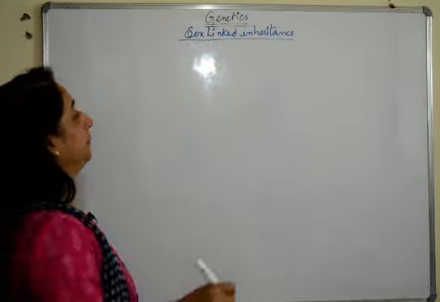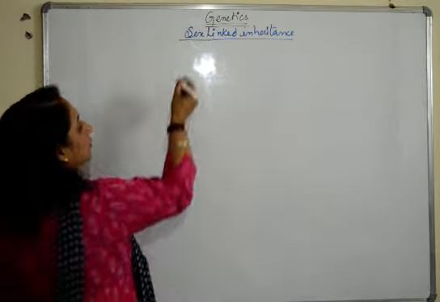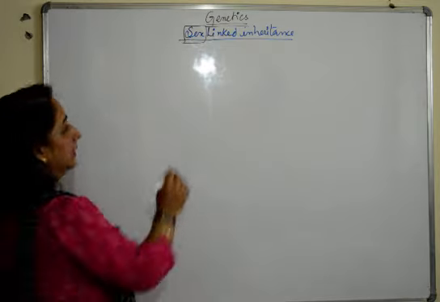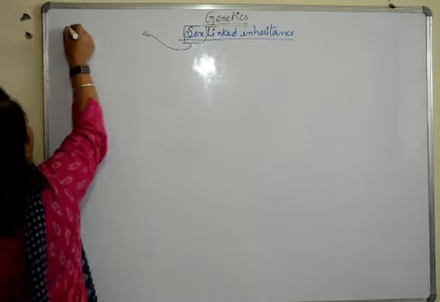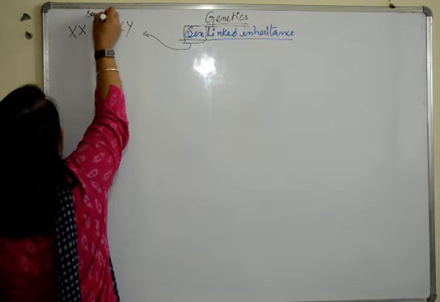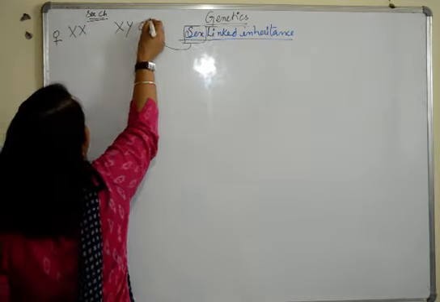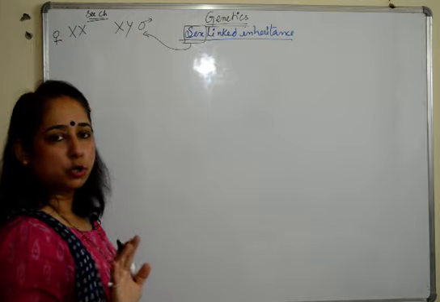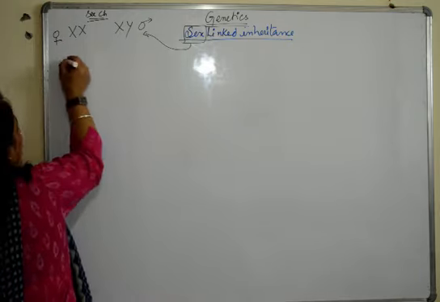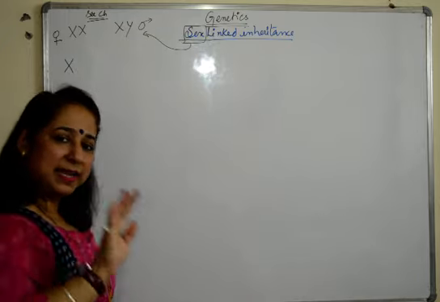First of all, what is it? Sex-linked inheritance means the inheritance which is linked to the sex chromosomes. Fine. So we are just talking about the XX and XY chromosomes, the sex chromosomes present in the female and the male. हम सिर्फ इन्हीं की बात करें. We are not talking about anything else. Now, there are two chromosomes, either an X chromosome or a Y chromosome. There are two chromosomes only, either X or Y.